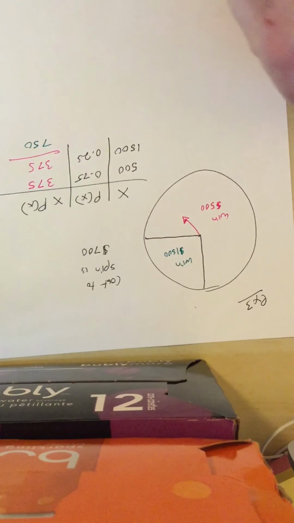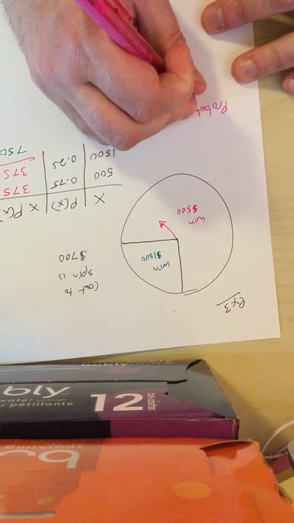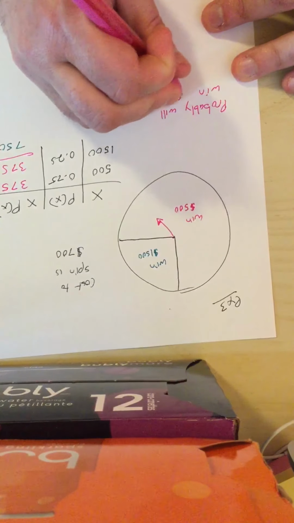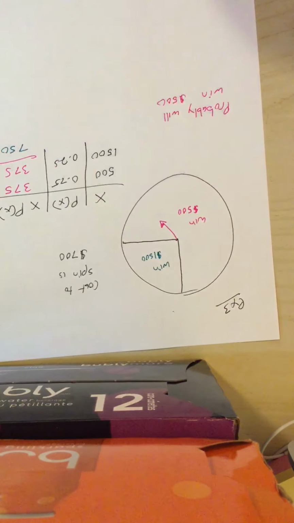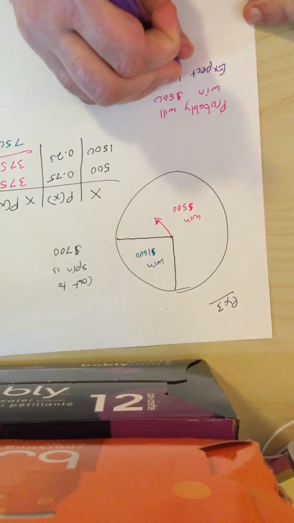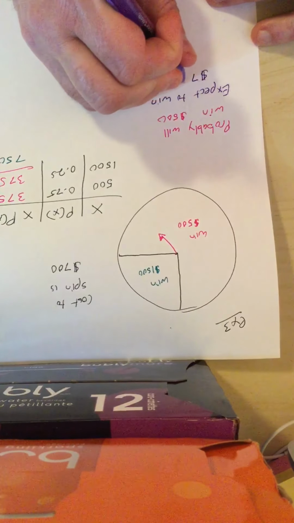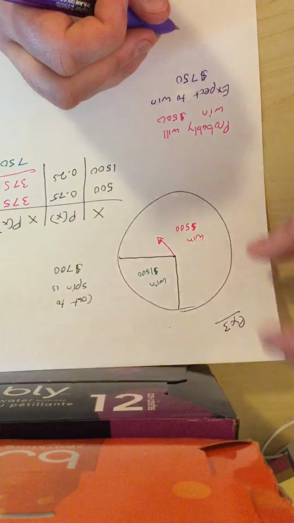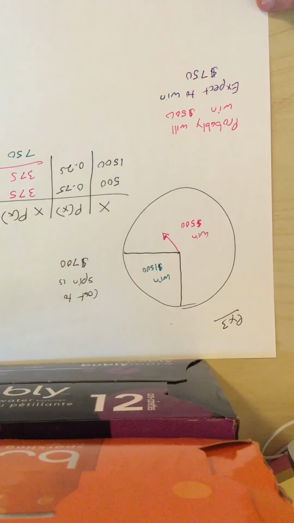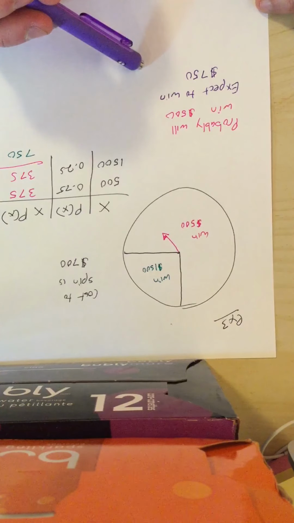I'm going to write this out because this is kind of important. So we probably will win 500, but we expect to win 750. Notice, it may sound like expectation is most likely, but that's not what expectation is at all. Expectation is essentially an average. So we're probably going to win 500, but we expect to win 750.